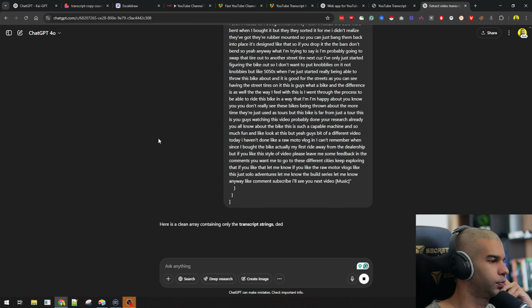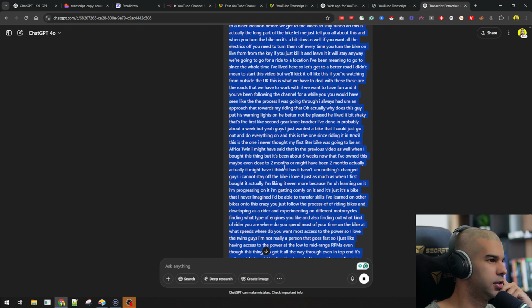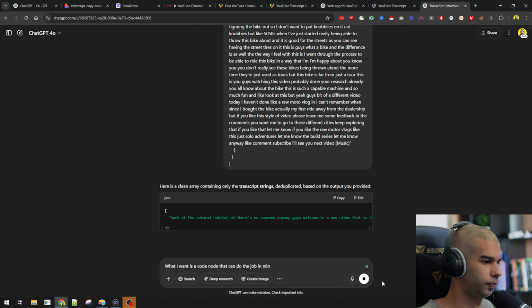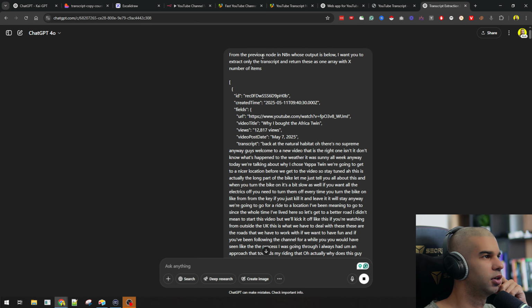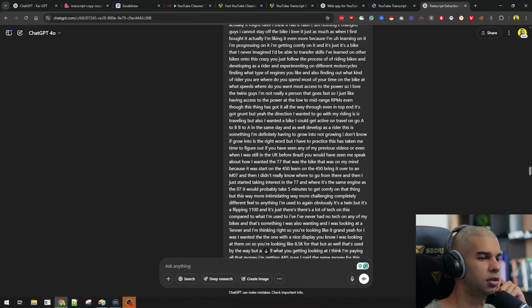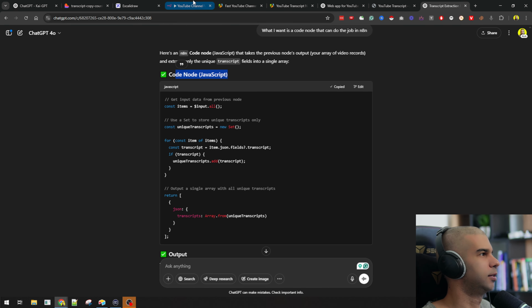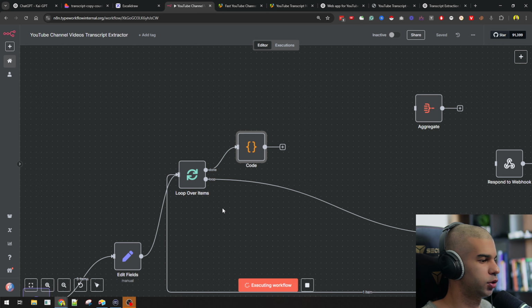Let's see what we get here. So the plan is to not just combine this and this together. We want to extract that, but no, this isn't what I want. What I want is a code node that can do the job in N8N. So this literally took it verbatim. I did say extract the transcript, so my instructions really suck there. All right, so code node JavaScript, copy. Let's go back here. Let's try this, and let's run this once more.